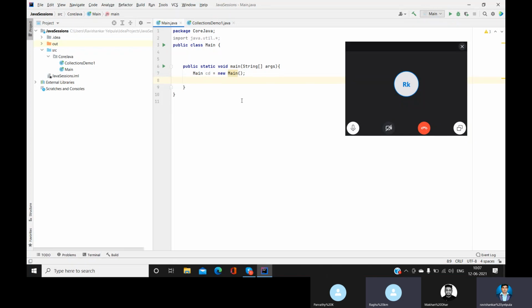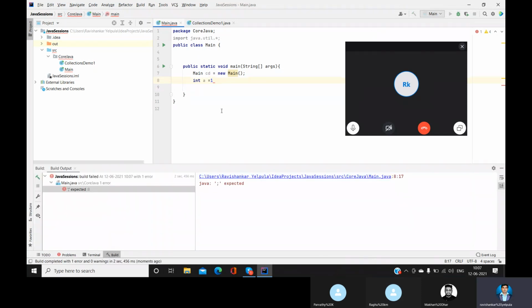Okay, so we know the syntax. For example, the syntax is very simple here: int a = 1. But if you miss the semicolon over there, see, it is showing an error. Can you see that error? Even when you try to run that, you get an error: semicolon expected. So these are the errors, guys, but these are easily identifiable.